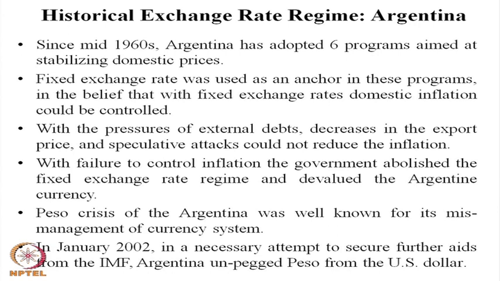With the failure of controlling inflation, the Argentina government abolished the fixed exchange rate and devalued the Argentinian currency. They revalued many times their currency so as to control inflation and increase export.